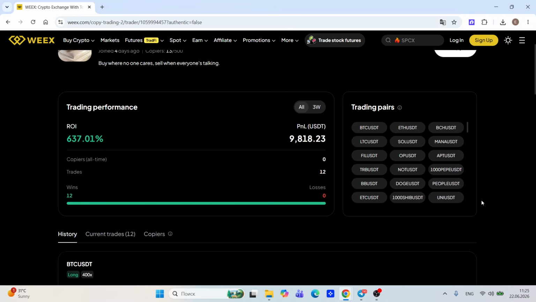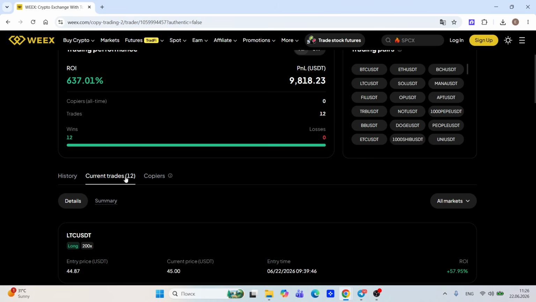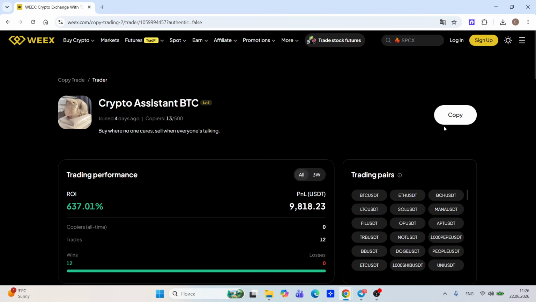And you can check all your history, all your trades, what he does and how he trades, and decide if he's a good trader or not. If he's a good trader and you like him, you can just copy. Copying is very simple. You need money and just press one button only, Copy, and automatically you start to copy all the trades.